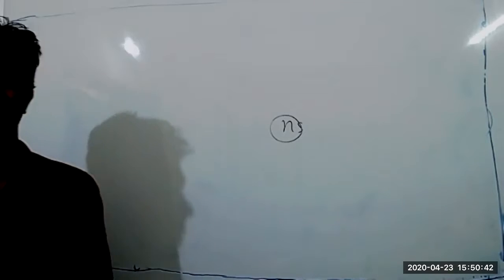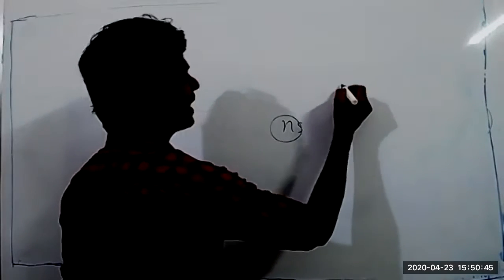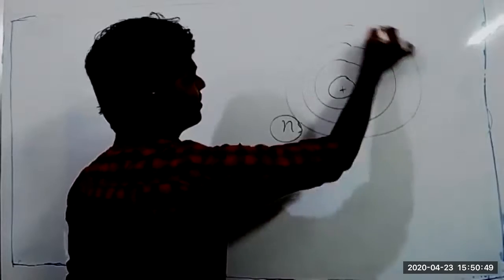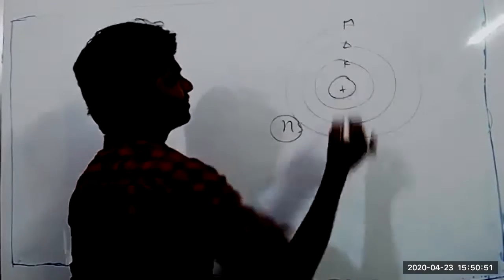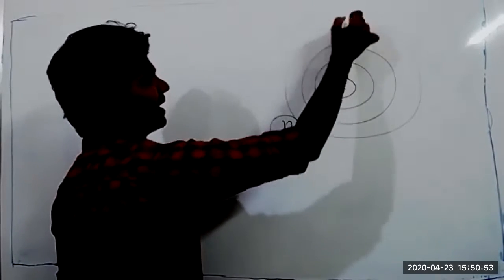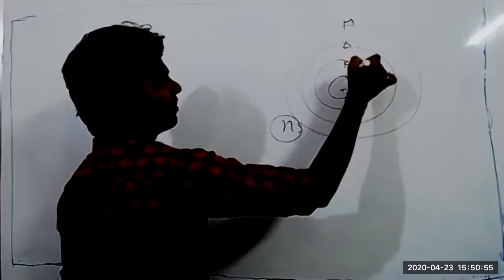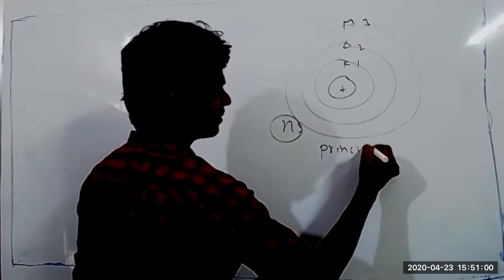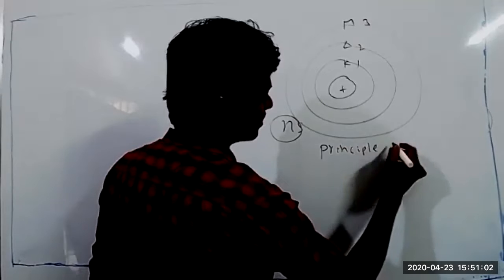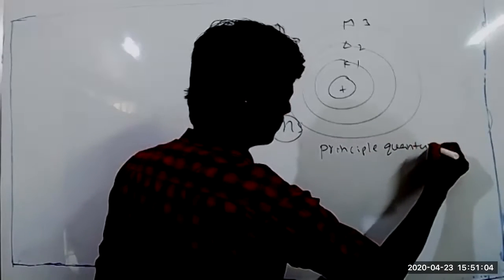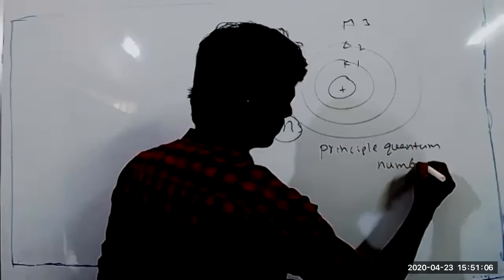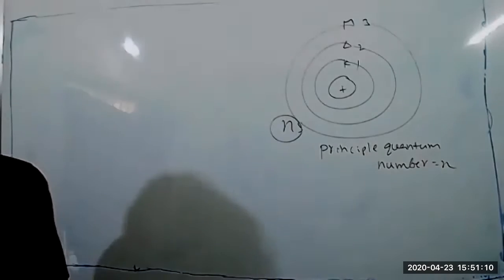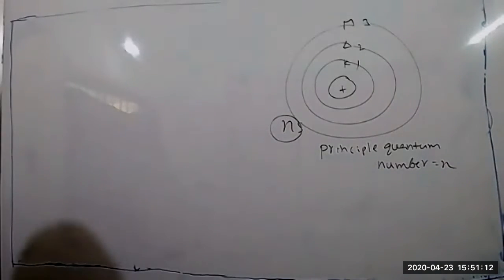It represents the main shell of the atom, K, L, M, with numbers 1, 2, 3. These are called principal quantum numbers, called n. This comes in the structure of atom; don't worry, I will teach you there in that topic.